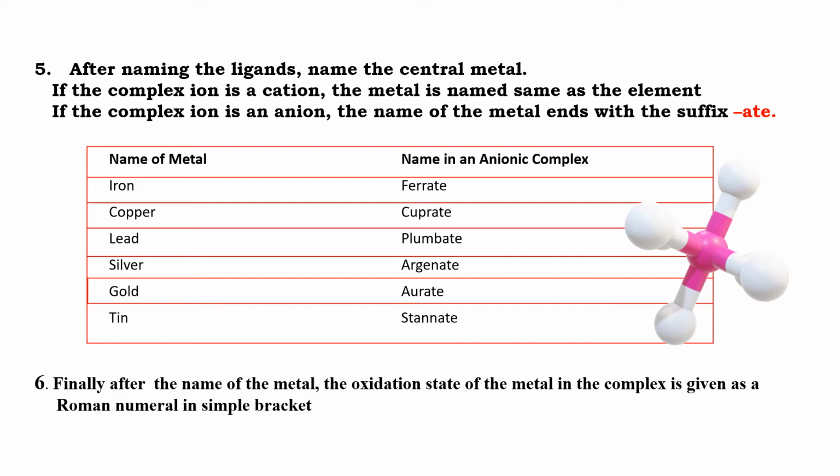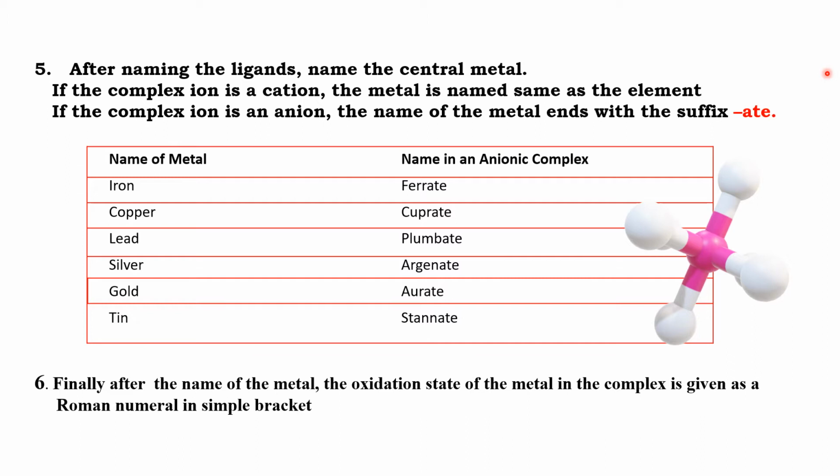After naming the ligands, we have to name the metal ion. When naming the metal ion, we have to consider two cases.